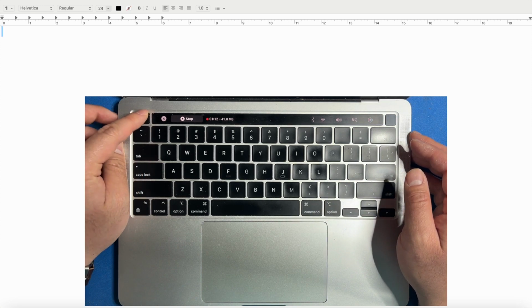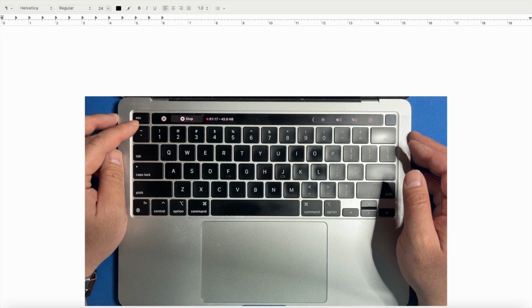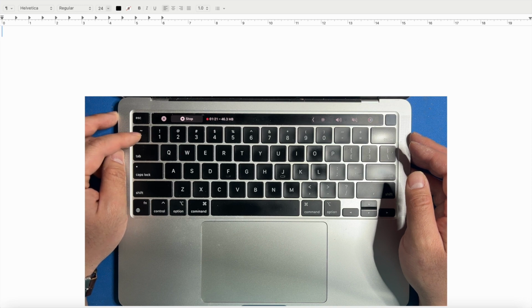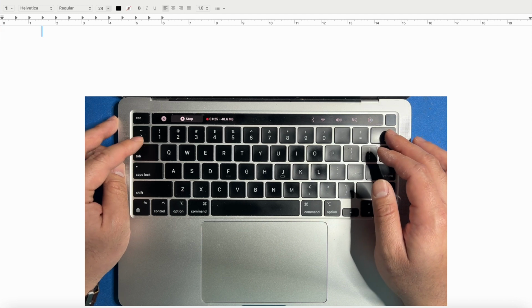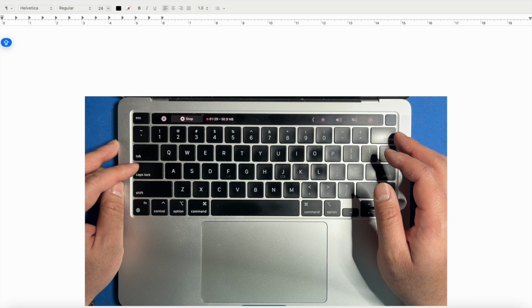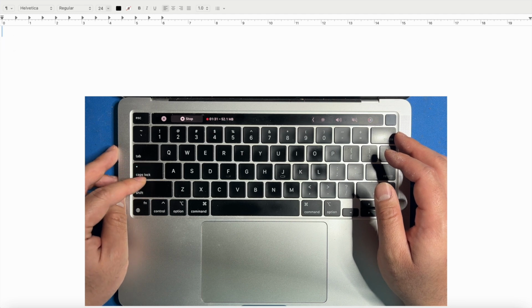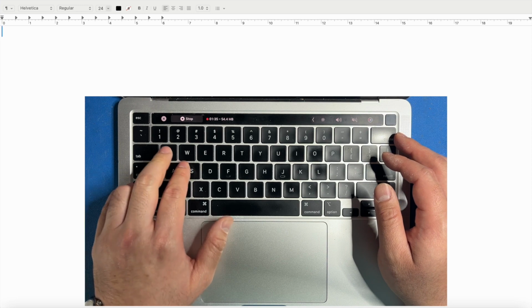We have an escape key. So if you want to close the screen, you press escape. Here's a tilde or open quote over here. Tab, if you want to tab. Backspace. Caps lock to turn on caps. Shift if you want to individually turn on caps.